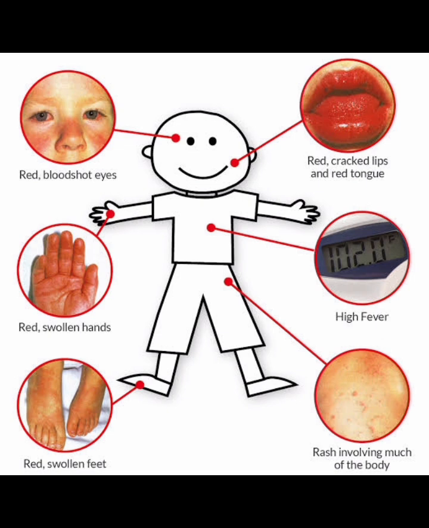IV immunoglobulin 2 gram per kg. Monitor the respiratory rate, heart rate, blood pressure. Take care of allergy. Given gradually, can be repeated if fever persists 36 hours after first dose. Monitoring IV immunoglobulin infusions: monitor the temperature, heart rate, blood pressure and respiratory rate every 5 minutes for first 15 minutes, then every 15 minutes for first hour. Anticipate anaphylaxis, flushing, fever, headache, shivering. If tolerated, increase the infusion rate to give total dose over remaining 10 hours and monitor hourly. If a mild reaction, stop infusion for 15 minutes, then restart at slower rate. So we are monitoring the IV immunoglobulin.